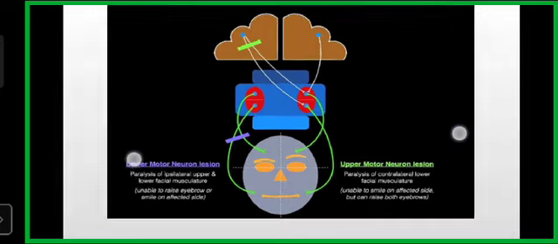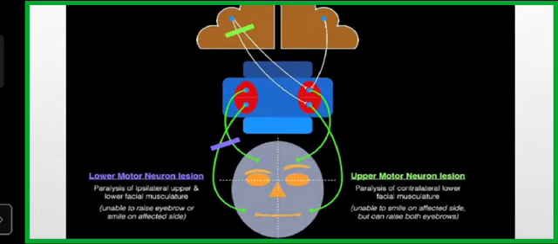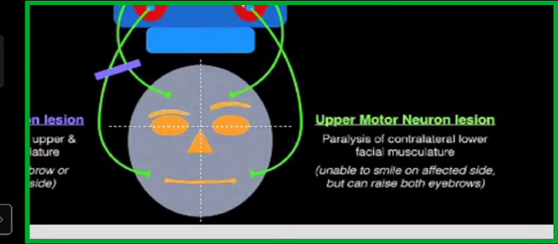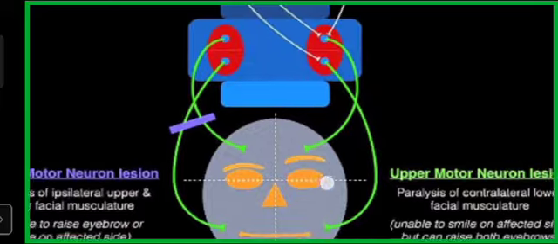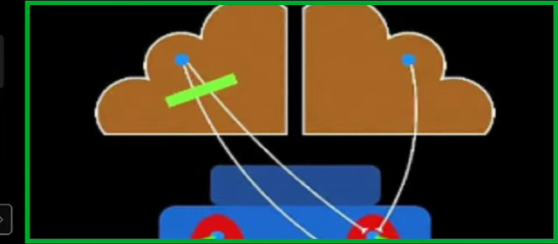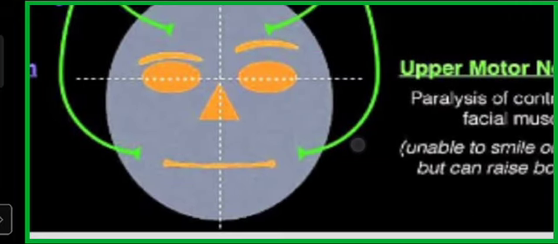Here you can see in this picture upper motor neuron lesions and lower motor neuron lesions. In upper motor neuron, there is paralysis of the contralateral facial musculature. You can see on the left side, if there is an upper motor neuron lesion, then the contralateral lower half of the face is affected.